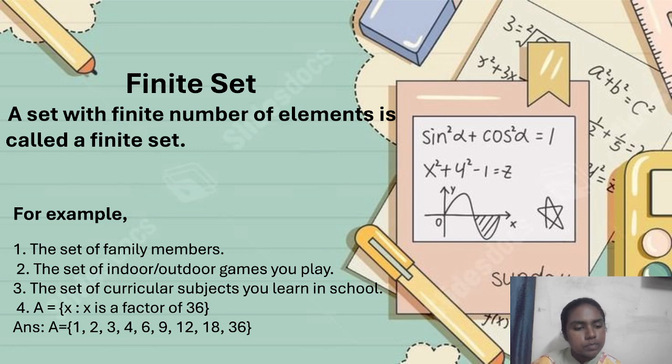Fourth example is the set of x such that x is a factor of 36. Factors of 36, we can easily count and say what they are. That's why we gave the answer in roster form: 1, 2, 3, 4, 6, 9, 12, 18, 36. In roster form, we will always denote the elements which are finite, which are countable. Infinite number of elements we usually denote in set builder form. We can denote them in roster form, but it will be easier for us to do in set builder form. So this is what a finite set means. Finite set means it will have a countable number of elements.